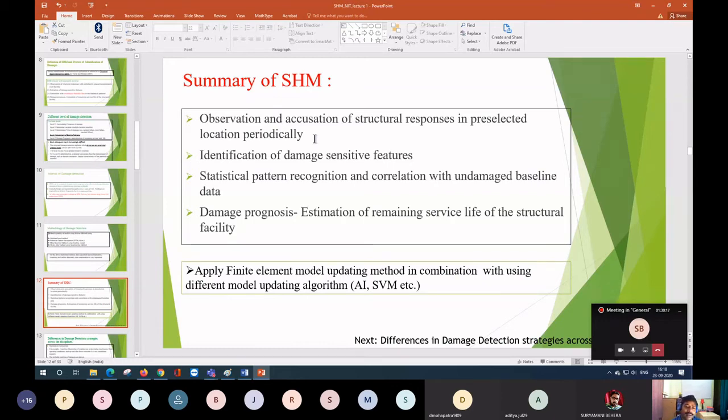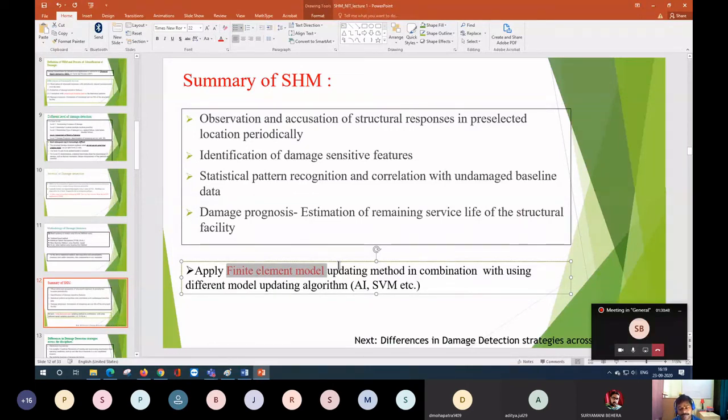And thereafter we can go for finite element model updating. With finite element model updating, you have to do one finite element modeling, and then you have to update. Finite element modeling of one structure is itself a difficult job. Then there will be your updating.